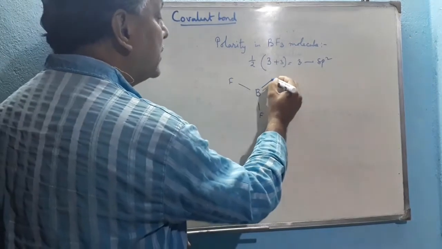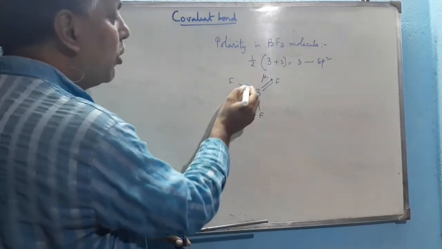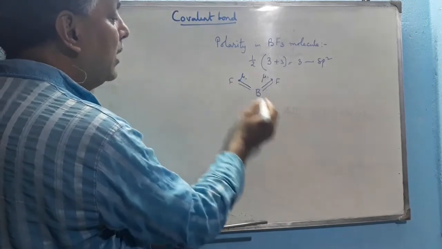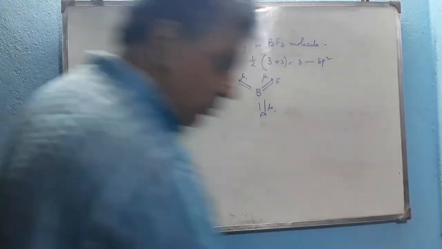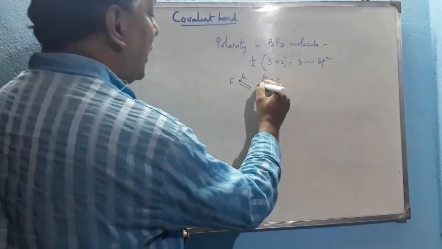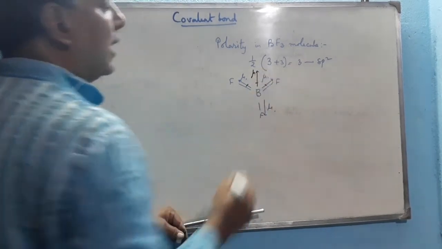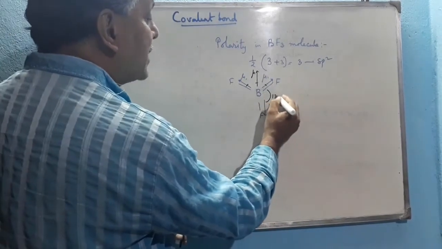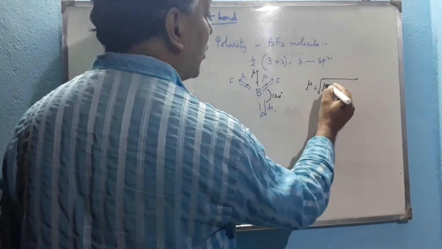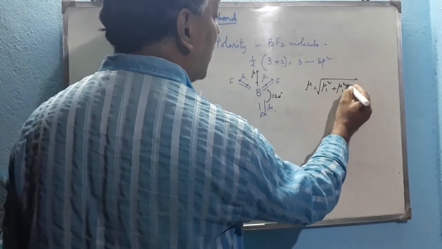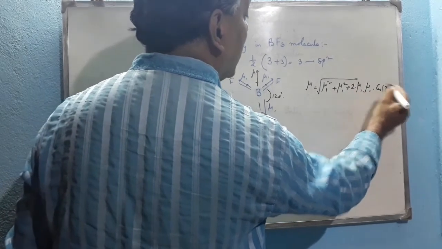Now let the dipole moment shown by fluorine be mu1, because it is more electronegative, so it drags the electron density from the boron. Again this will be denoted by mu1, again this will be denoted by mu1. Now take these two mu1, the resultant between these two dipole moments is denoted by mu here. Now the bond angle, we know, is 120 degrees. Therefore mu equals root over, by vector analysis, mu1 square plus mu1 square plus 2 into mu1 into mu1 into cos 120 degrees.